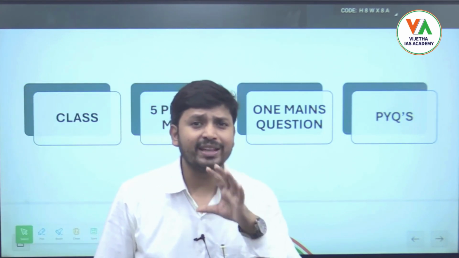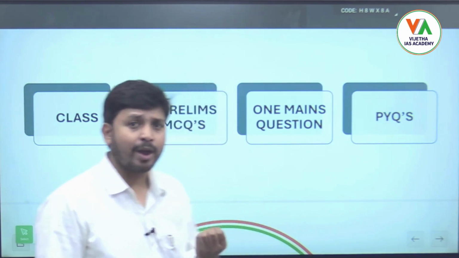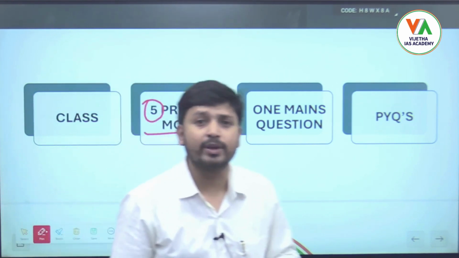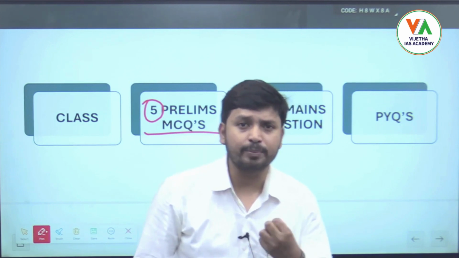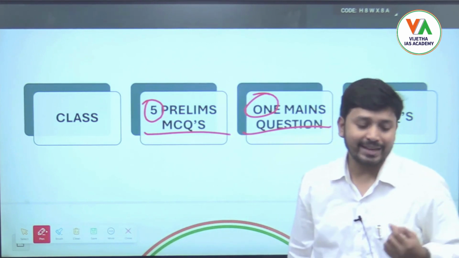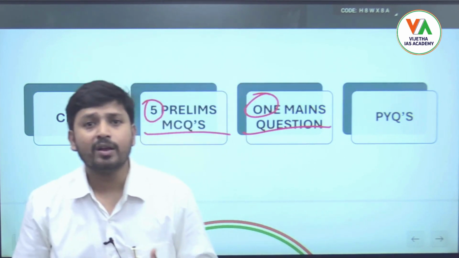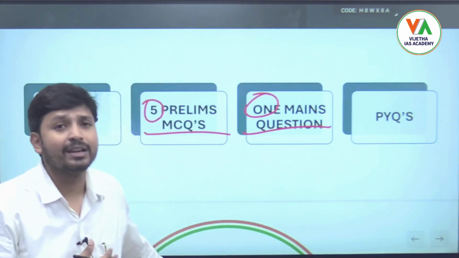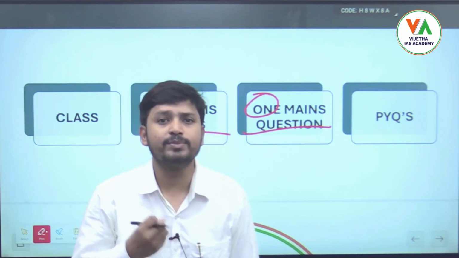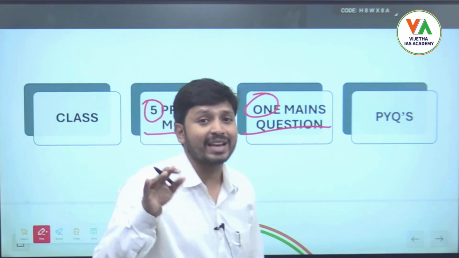on the day itself, whatever topic we have discussed, we will give around 5 MCQs with respect to the prelims, and also one mains topic. So at the end of the class we will give 5 prelims questions and one mains question every day. For example, if the science and tech topic covers around 30 classes, we will get 30 into 5 MCQs, around 150 MCQs, and apart from that every day one mains question, around 30 mains questions given in the class itself.